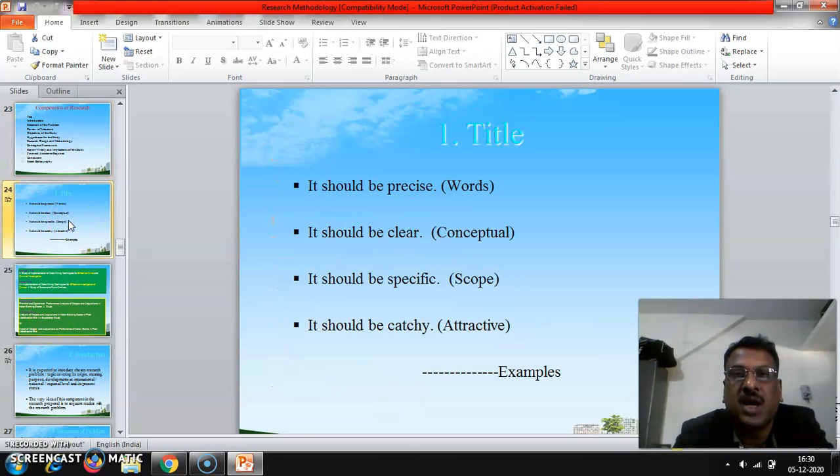It should be precise, it should be clear, it should be specific, it should be catchy. That means attractive. So this is the first type, that is title you have to decide. These are all the examples. It should be very precise, that is it gives a clear meaning. It should be clear conceptual meaning. It should be very specific. It should be catchy or attractive.